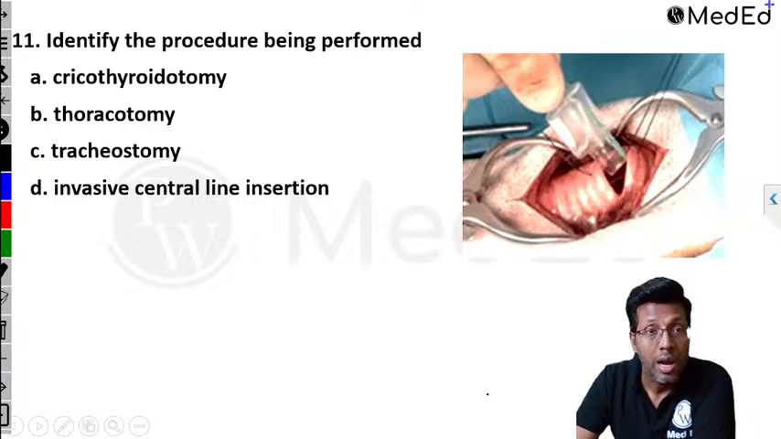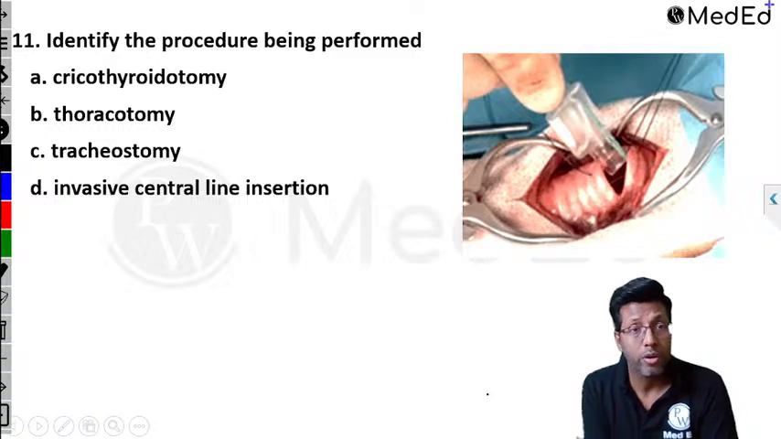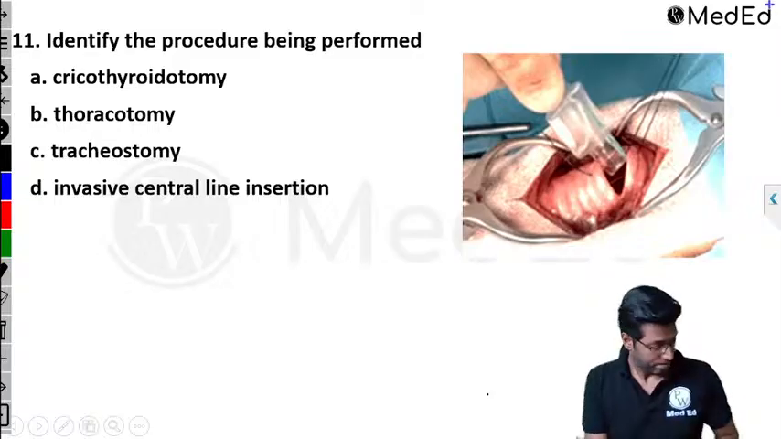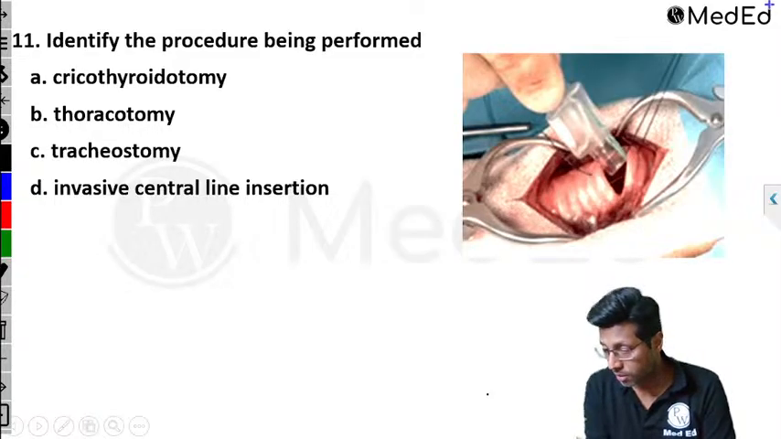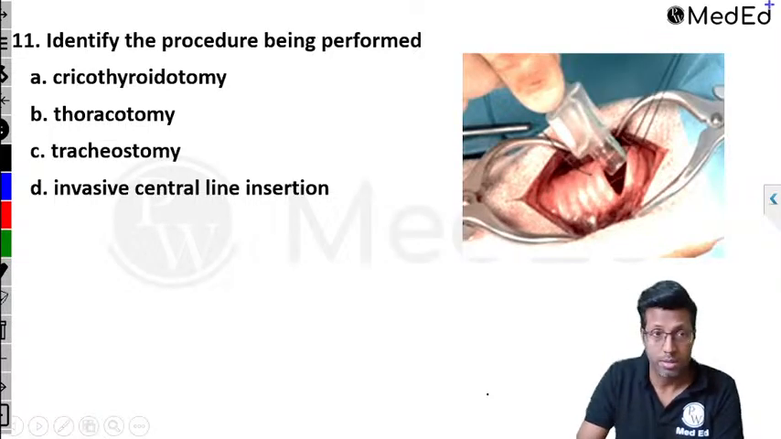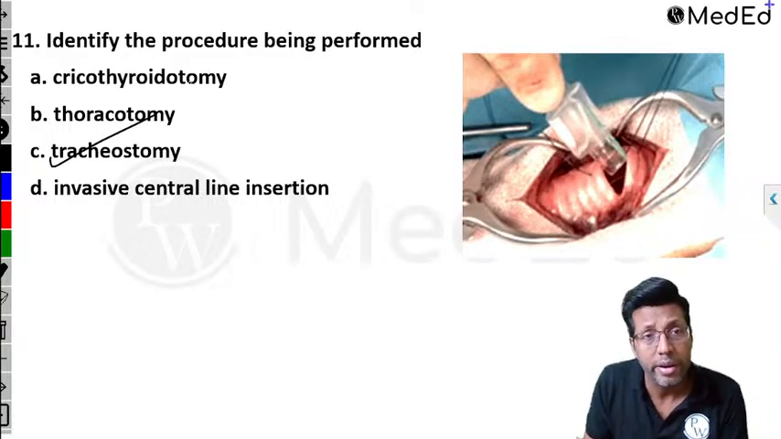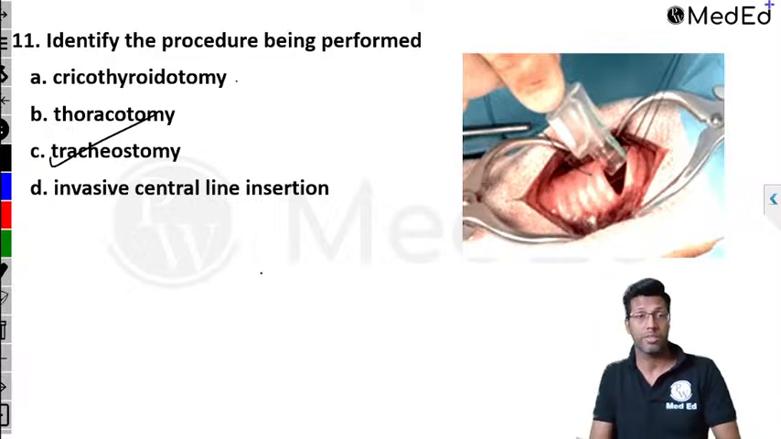Okay, next question. Identify the procedure being performed. Cricothyroidotomy, thoracotomy, tracheostomy, invasive central line insertion. Simple question now? Correct. But it has been asked in exam. This is a question that has been asked, right? Correct. All of you are giving correct answers. Absolutely correct. This is tracheostomy. Then what is the difference between tracheostomy and cricothyroidotomy? You need to know that.